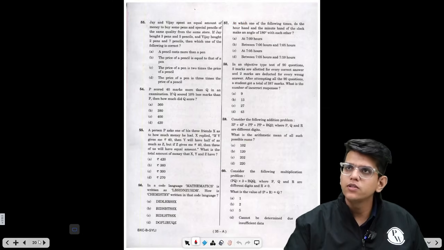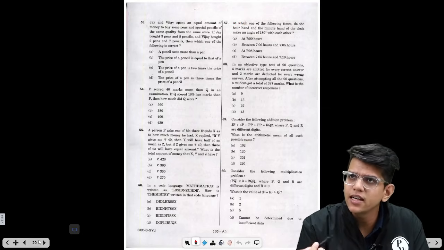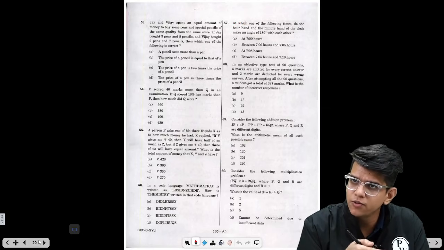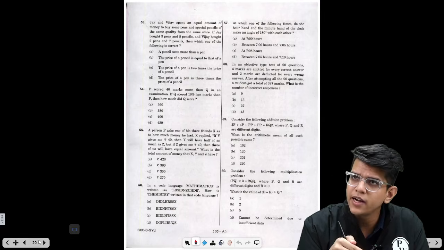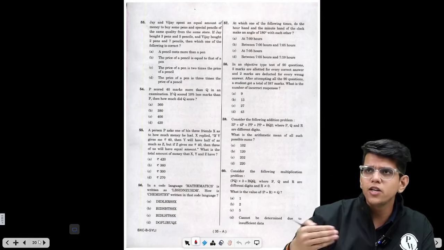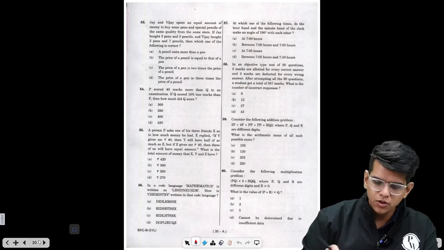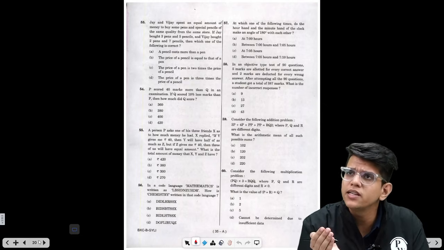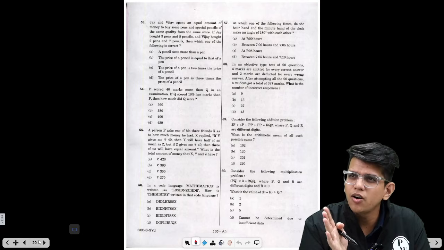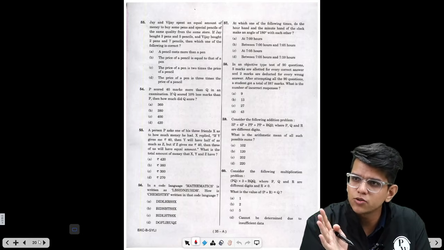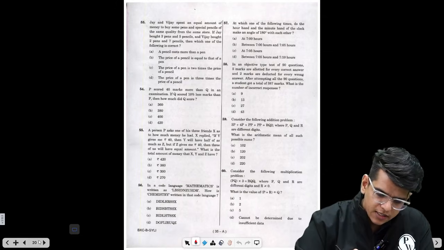I have told you this year 2021 reasoning and quant were on the easier side. I started with reasoning and quant and I am finding easy questions, so I am continuing with reasoning and quant. I will try to switch to reading comprehension at almost the 1 hour mark. Okay, so we have 15 minutes left. Let's try to solve this.